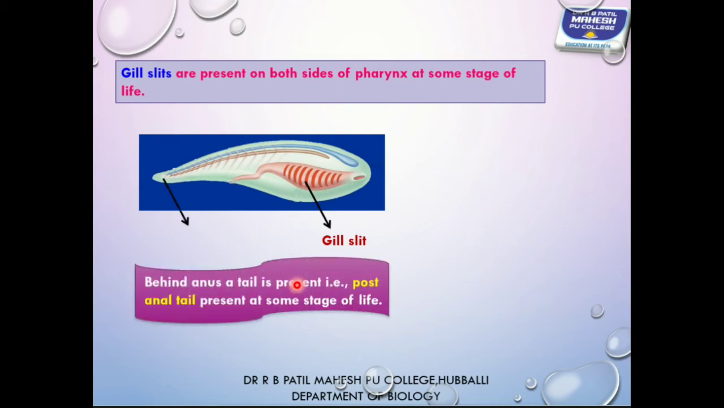Next one, the presence of post-anal tail. The question arises, what is post-anal tail? Look at here. This is a digestive system. It starts with the mouth, ends with the anus. If tail is present beyond the anus, we call it a post-anal tail. It is present in case of chordata, and post-anal tail is absent in case of non-chordata. So this is the next character.